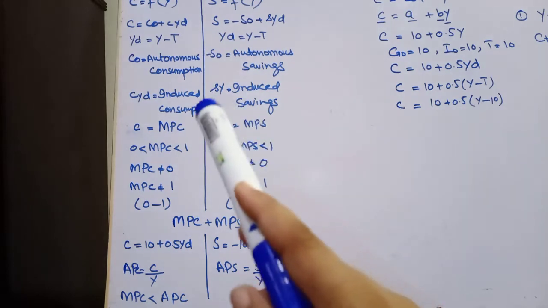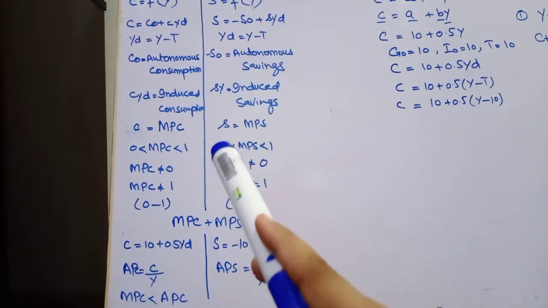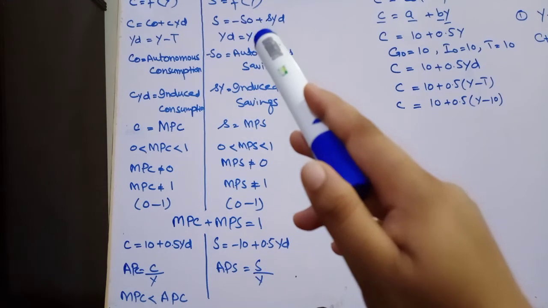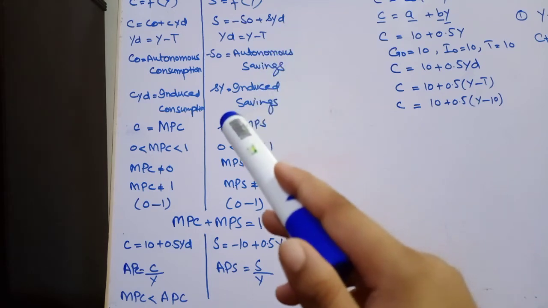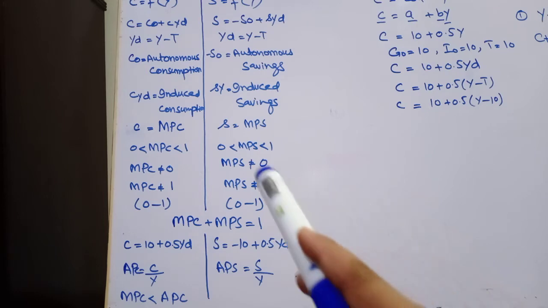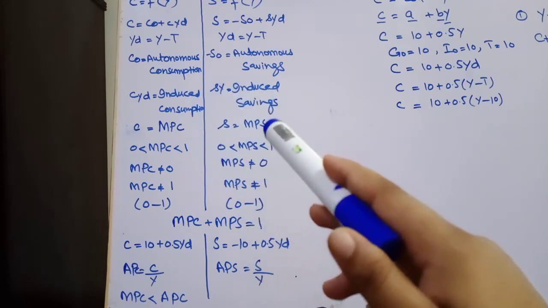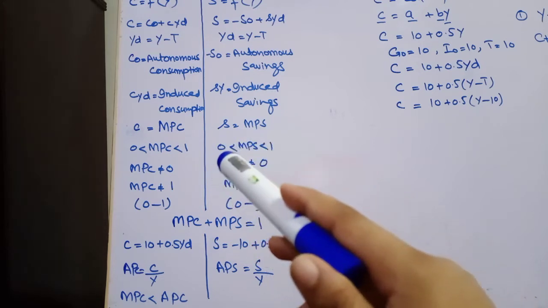Here the coefficient of Y or YD, disposable income, is called MPS. This coefficient small s will tell us how much of our additional income we would like to save, how much of our increased income will be saved. And the value of MPS also lies between 0 and 1.